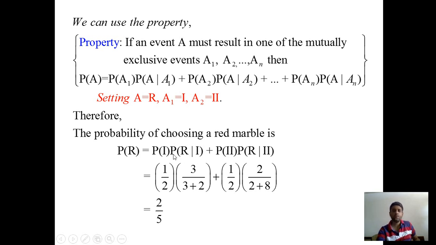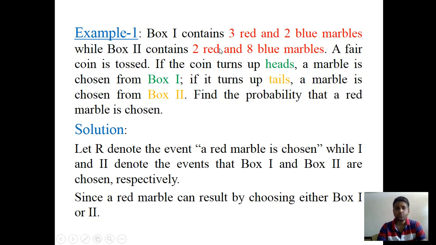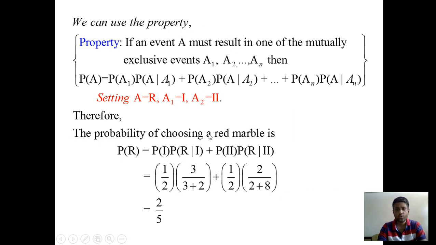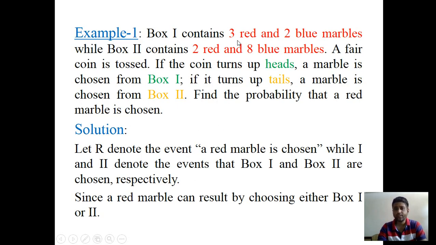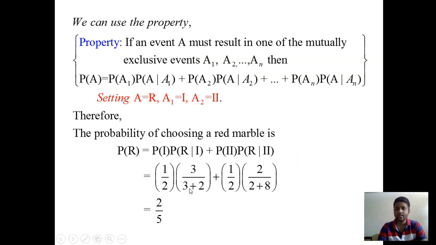Now, the term probability of R given 1 comes from conditional probability. This represents the probability of selecting a red marble when event 1 has already occurred, and here 1 represents the first box. So this term is the probability of selecting a red marble when the first box is already selected. Box 1 contains 3 red marbles, so the numerator is 3, and box 1 contains a total of 3 red and 2 blue marbles, so the denominator is 3 plus 2. Similarly, the second term represents the probability of selecting a red marble when the second box is already selected.